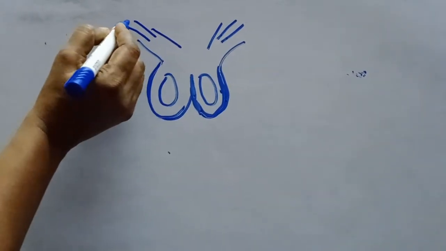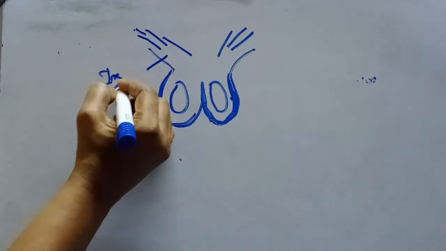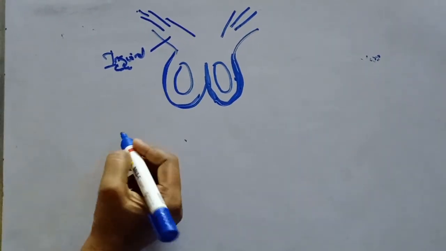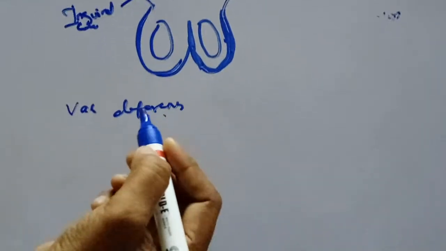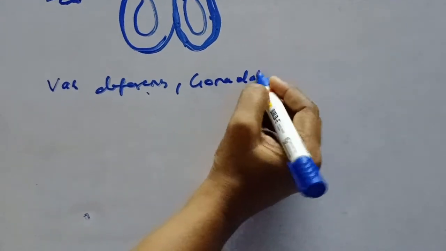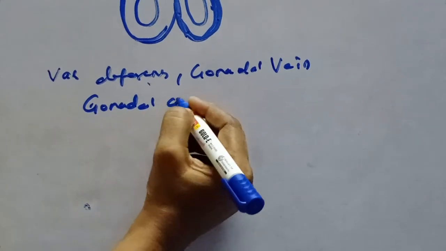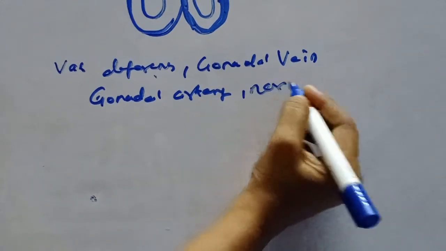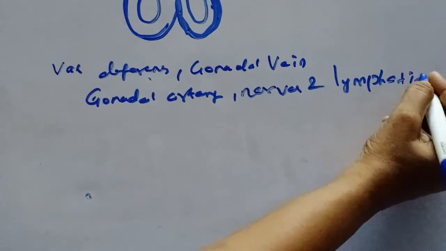Then what are found in the spermatic cord? This is the spermatic cord and this is the inguinal canal. What are found in the spermatic cord? Vas deferens, then gonadal vein, gonadal artery, nerves and lymphatics.